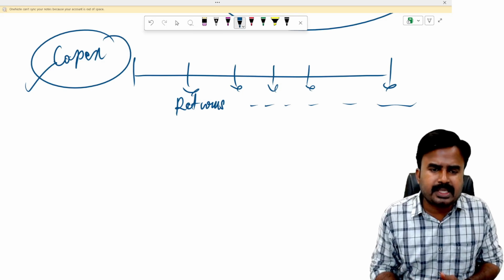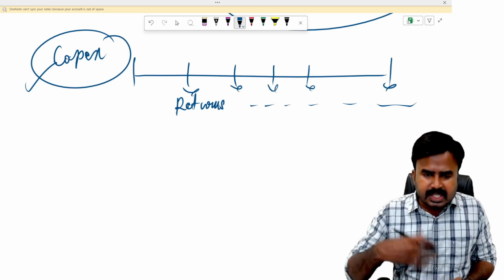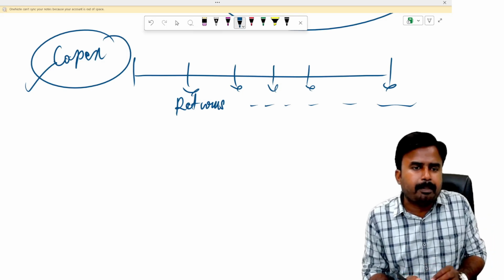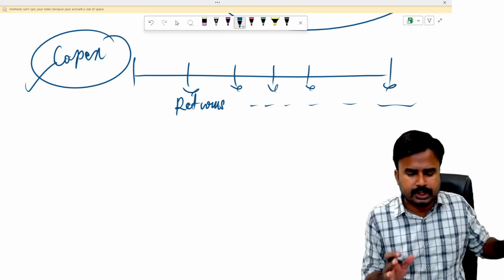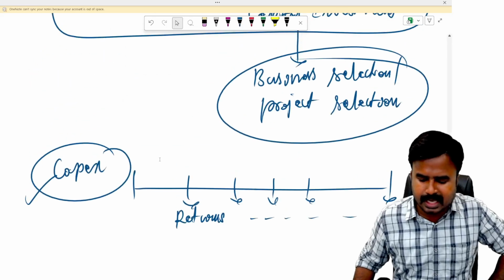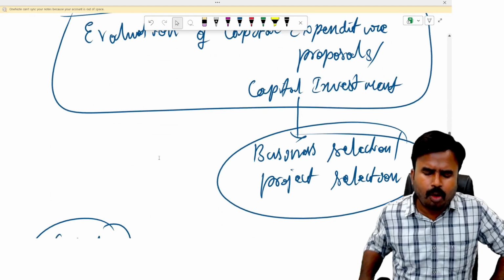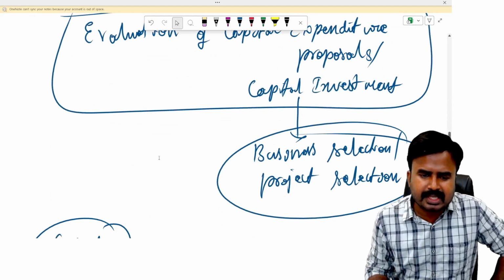In capital budgeting decisions, we decide, by effectively utilizing the company's money, how effectively the company is able to generate the best returns in the future. This chapter deals with this aspect also. The evaluation requires a lot of analysis.